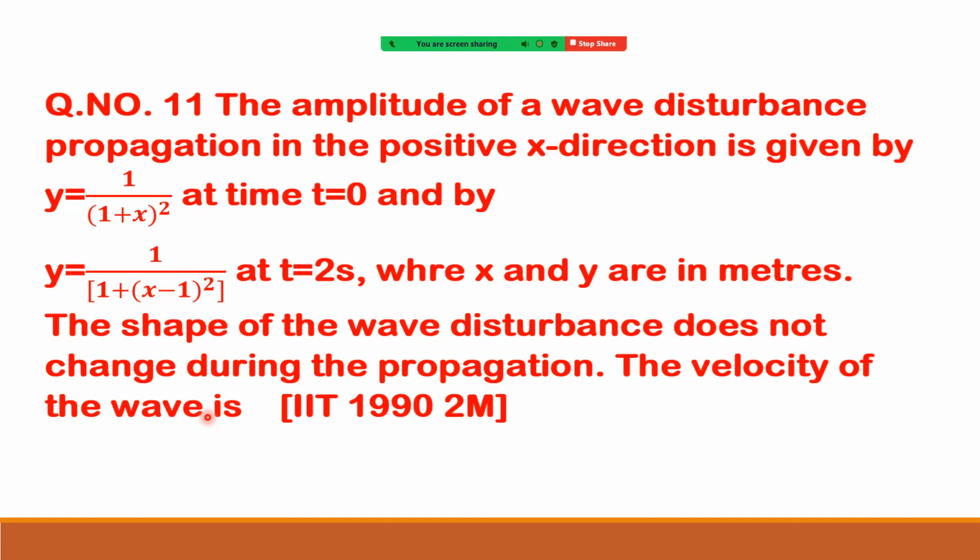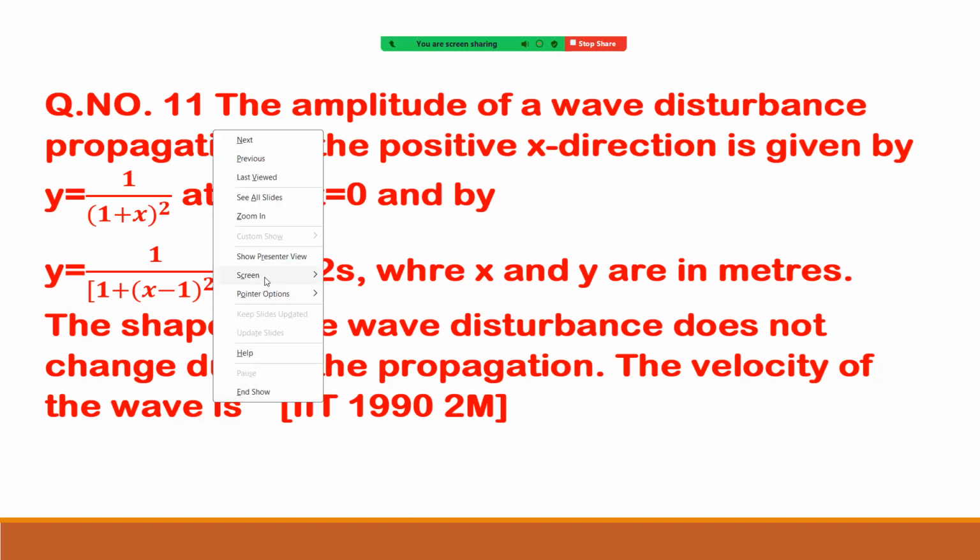so when time t equal to 0, 1 by 1 plus x whole square. I think here the function is given wrong. Wait, it is actually 1 by 1 plus x square, not a whole power. And the second one, 1 by 1 plus x minus 1 whole square. See how to solve this one.